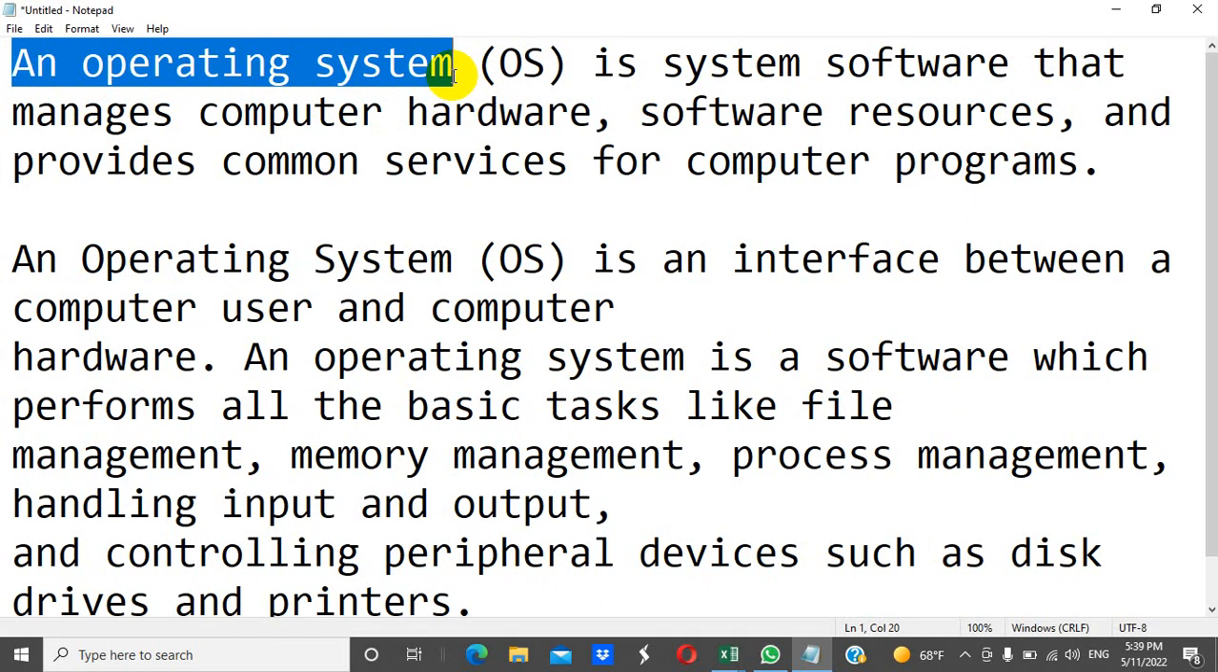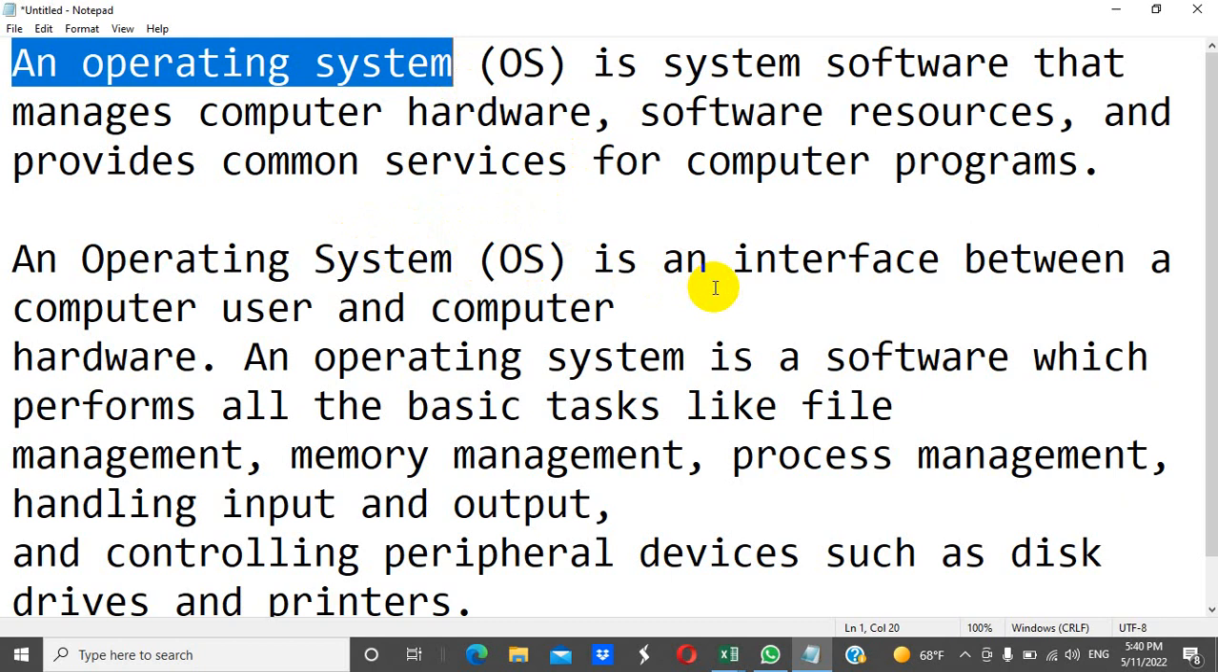In the previous lesson, lesson number 2, we learned that software is divided into two parts: one is system software and the other is application software. So we can say that an operating system is a system software that manages computer hardware, software, resources and provides common services for computer programs. Or, another way, an operating system is an interface between a computer user and computer hardware.